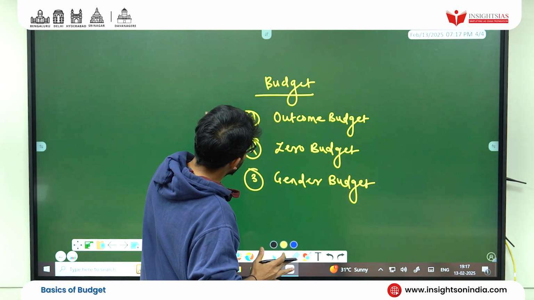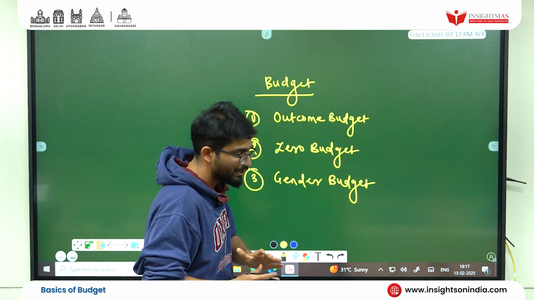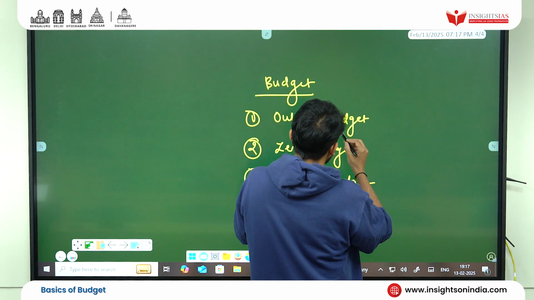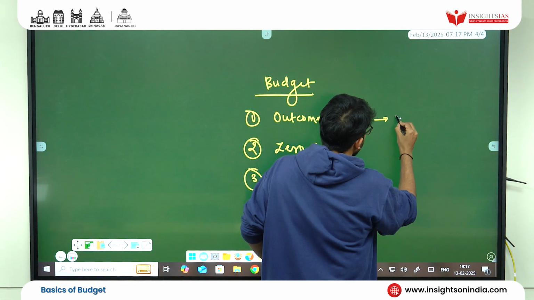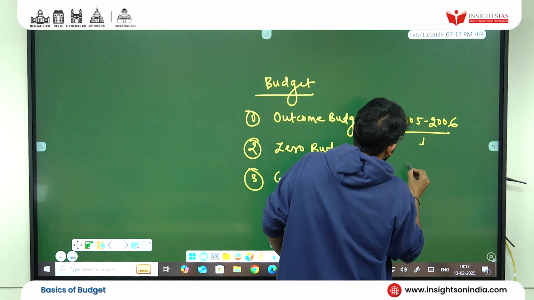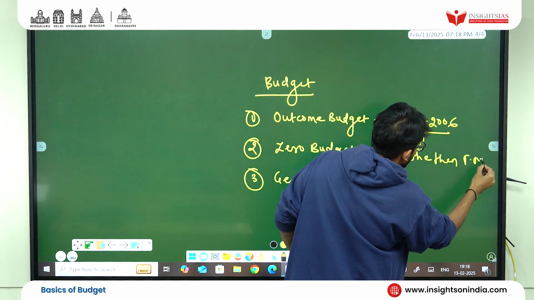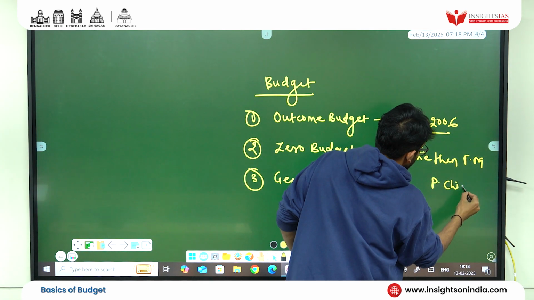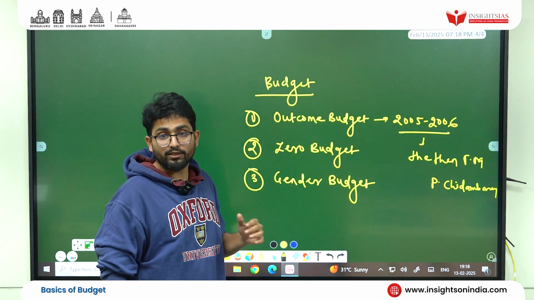Now students, let's try to understand what is outcome budget, what is zero budget, what is gender budget. Outcome budgeting in the context of India was adopted in 2005-2006 by none other than the then Finance Minister P. Chidambaram sir. This is very important.